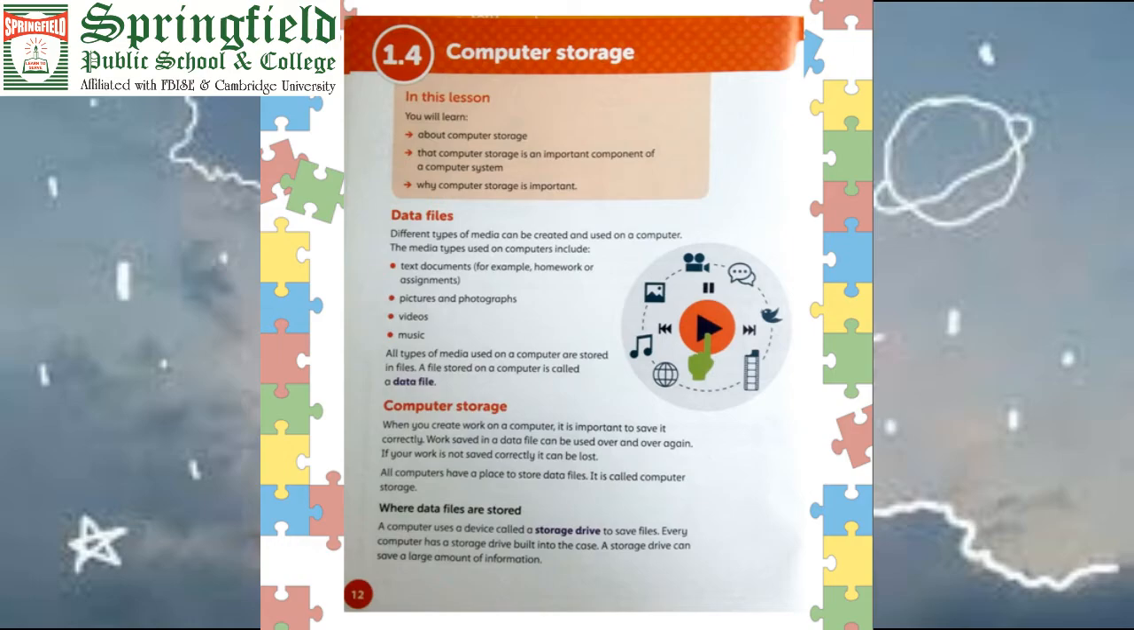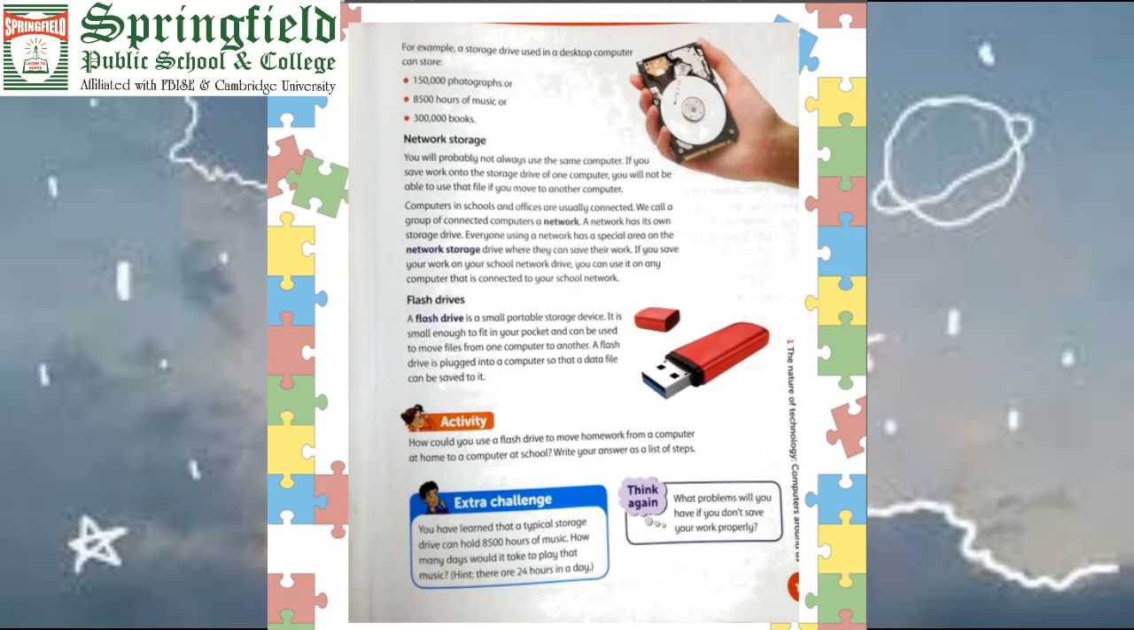Every computer has a storage device built into the case. A storage drive can save a large amount of information. There are two types of storage devices: secondary and primary. What the secondary devices are and what the primary are, we will cover inshallah in our next lecture. Storage devices used in a desktop computer can store a number of data.